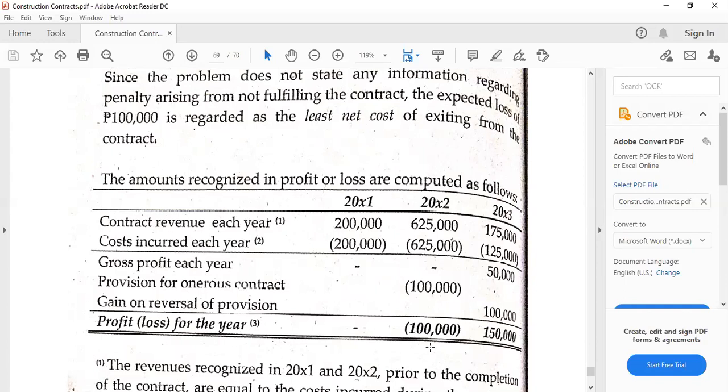Because supposedly we have to multiply this by the percentage of completion, and that will normally be the gross profit. Then whatever the percentage of completion is, deducted from 100%, the resulting percentage will be multiplied to the lower of letters A and B, again the cost of fulfilling the contract and the penalty, and that will be the provision.